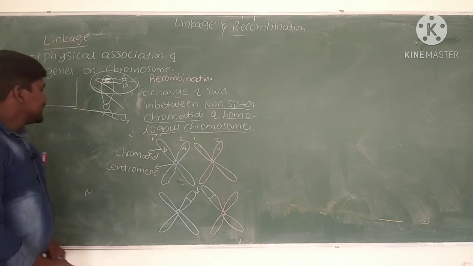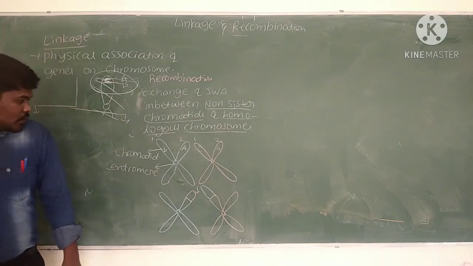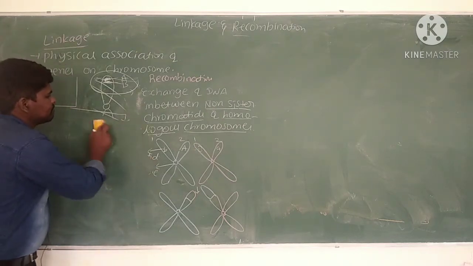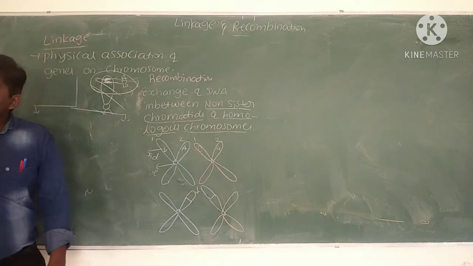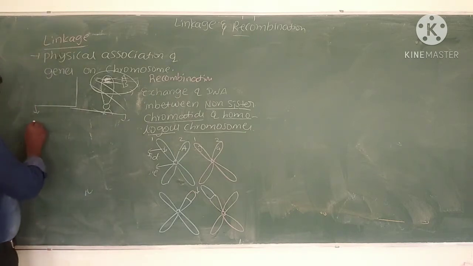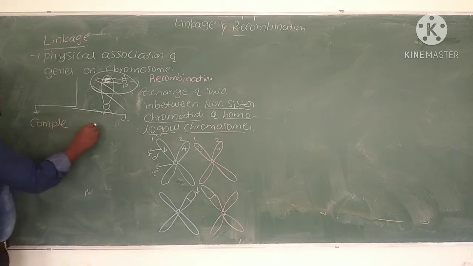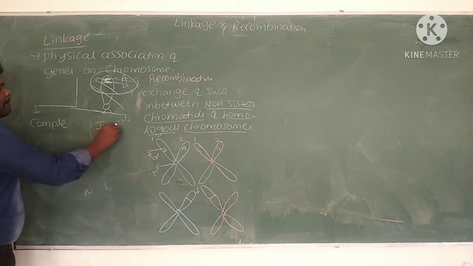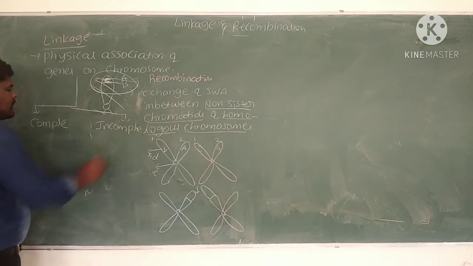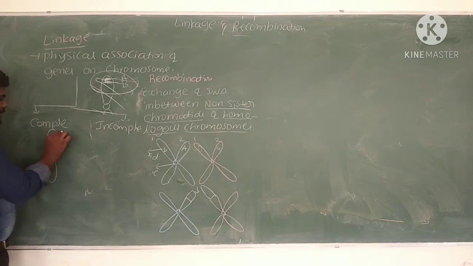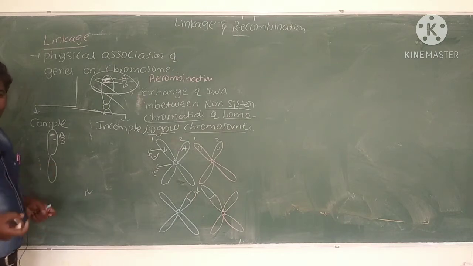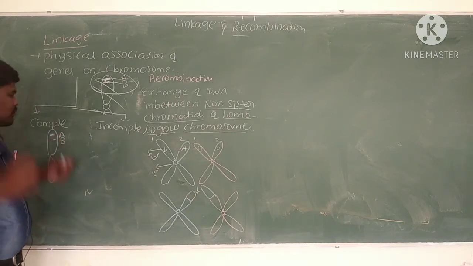Linkage is again divided into two types, that is complete linkage and incomplete linkage. Complete linkage means the linked genes are tightly arranged, very close together.